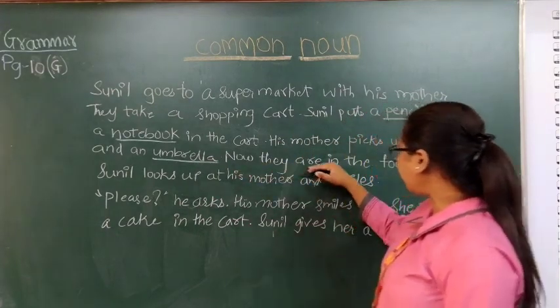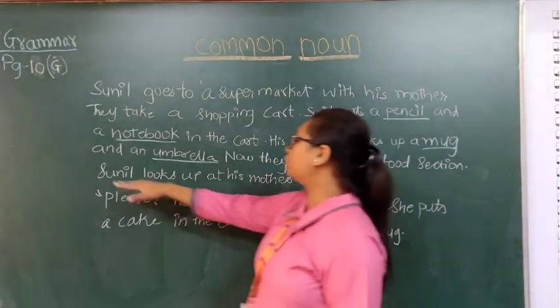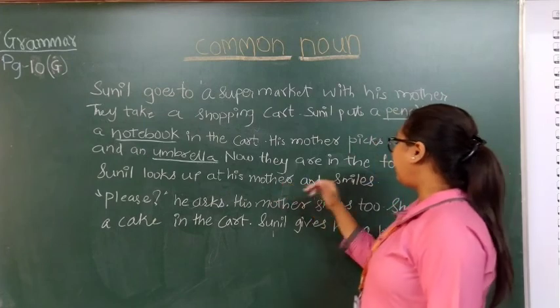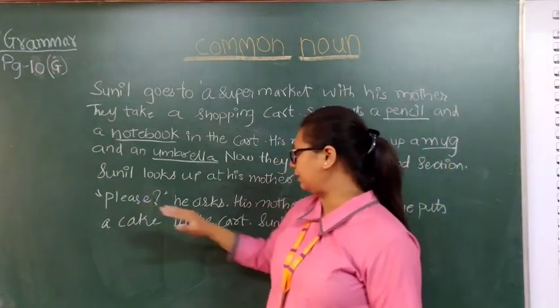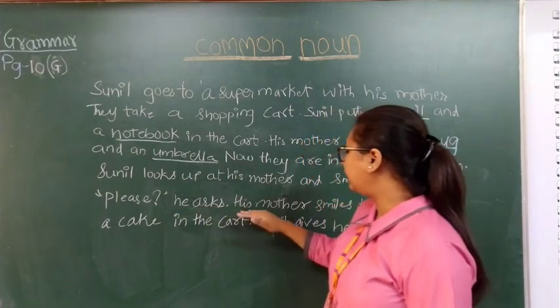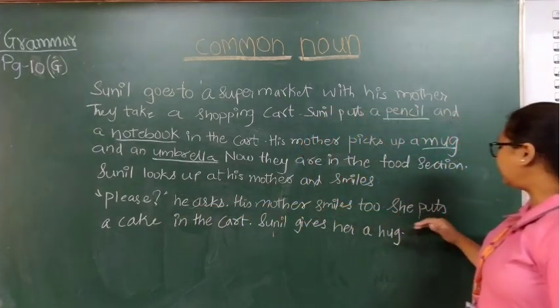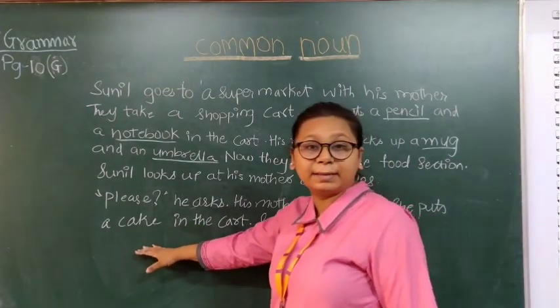Now they are in the food section. Sunil looks up at his mother and smiles. Please, he asks. His mother smiles too. She puts a cake. Now what else did they buy?